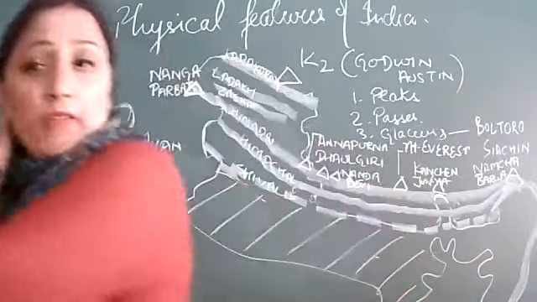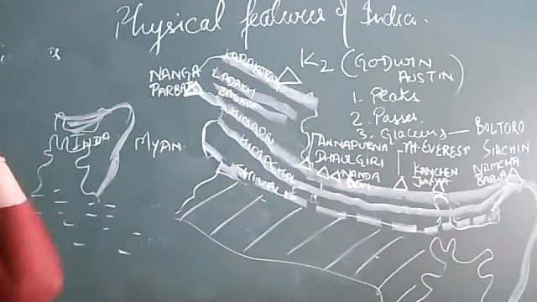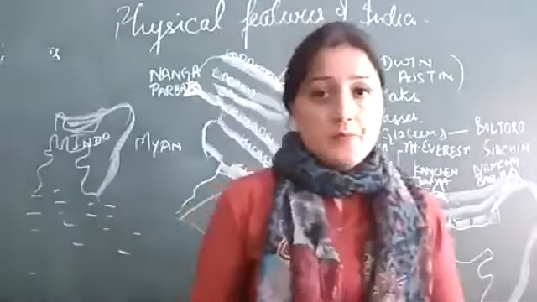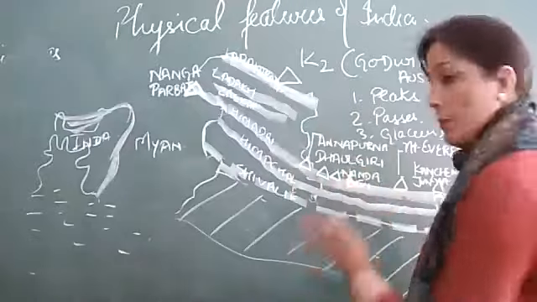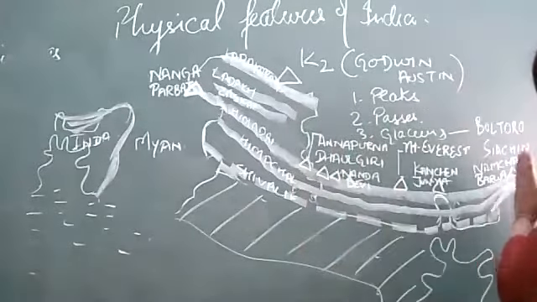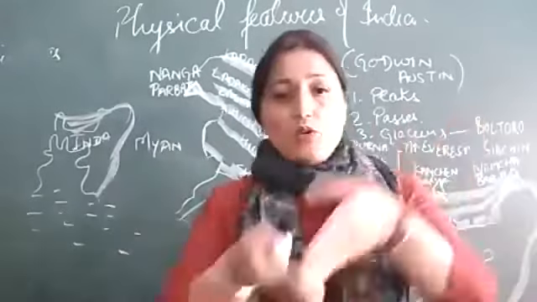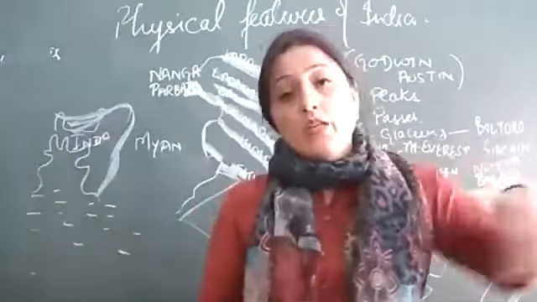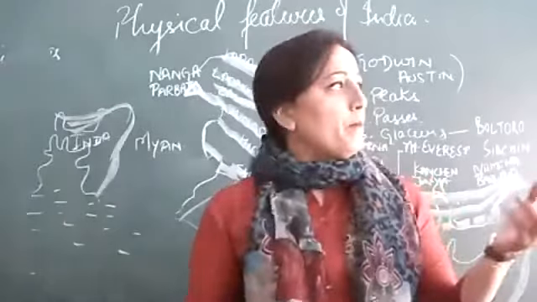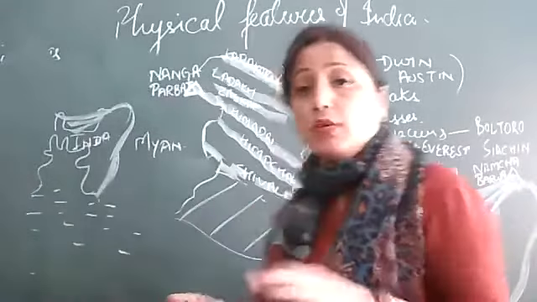So this is what we did, the latitudinal division of the Himalayas. Now I'm going to discuss the longitudinal division of the Himalayas. Longitudinal means how? Same thing, but the division is something else. Like you are sitting in the class, one row, second row, third row, fourth row, or you are sitting in columns, one, second, the division is the same. The Himalayas are the same, but the division is done in a different way.